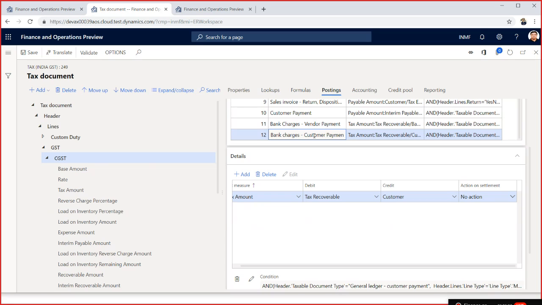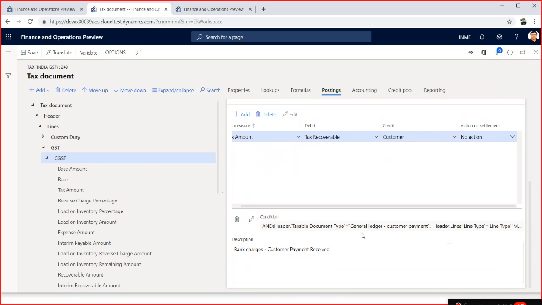But if you are getting a payment through a check from the customer, and the customer is also providing you bank charges plus tax amount, in that case you will define the posting like this, and you will put a condition here, and your condition will be customer payment. It will not be a vendor payment. You will have a customer payment here, and based on that you will write your conditions as well.